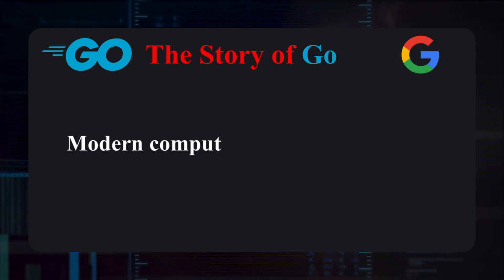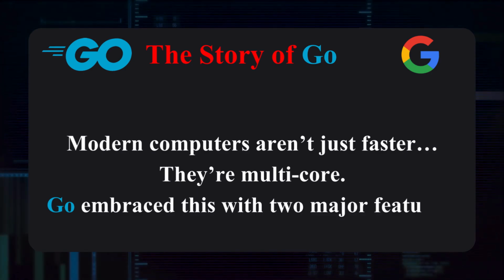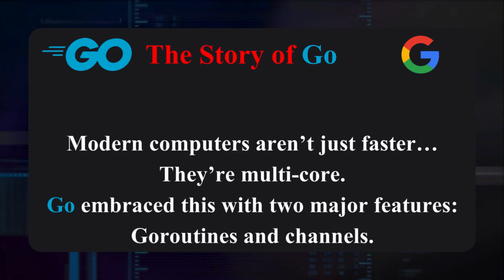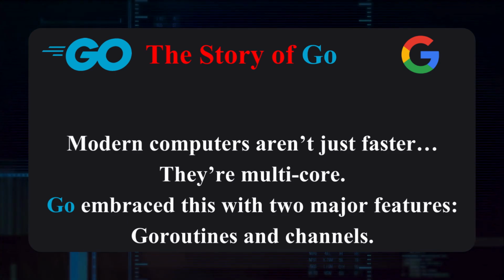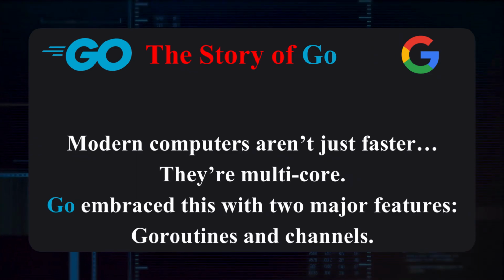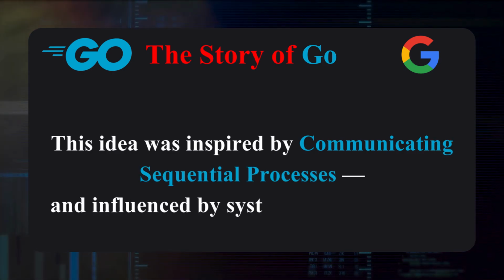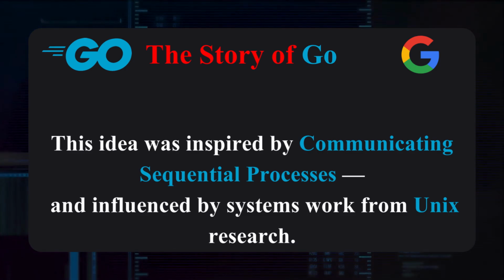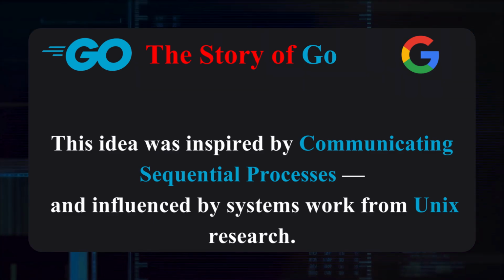Modern computers aren't just faster, they're multi-core. Go embraces this with two major features: goroutines and channels. Instead of complex threads, Go can launch a lightweight goroutine with a single keyword, go. Behind the scenes, Go handles scheduling. This idea was inspired by communicating sequential processes and influenced by systems work from Unix research. Concurrency becomes simple, safe, and elegant. For backends and cloud systems, this was revolutionary.